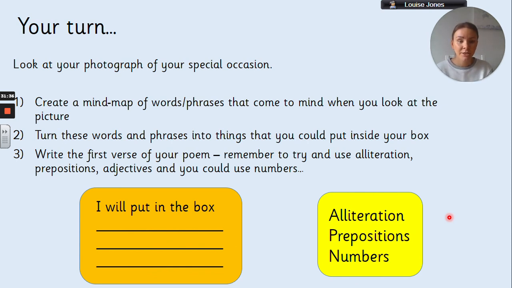But remember to try to use these three things in the yellow box here: alliteration, prepositions. I didn't actually use numbers. That's up to you, but remember, think about those adjectives, those describing words. So off you go, pause the video here and have a go at writing your first verse of your poem.